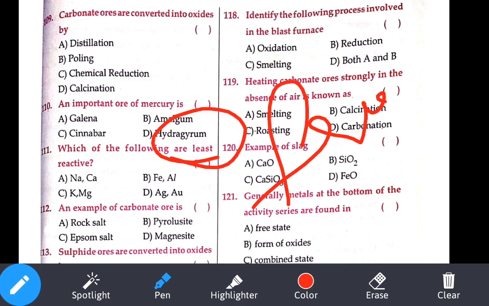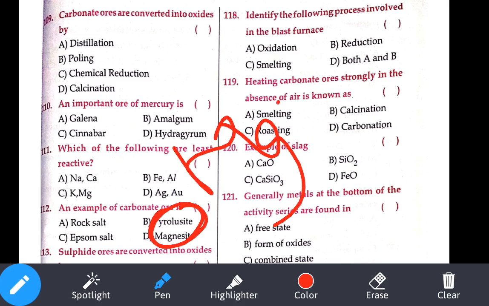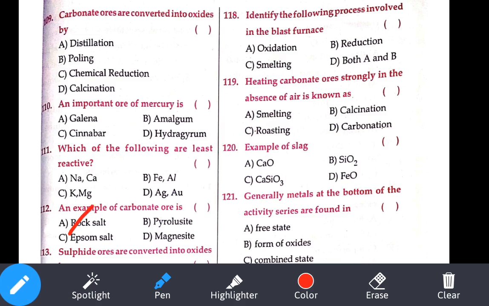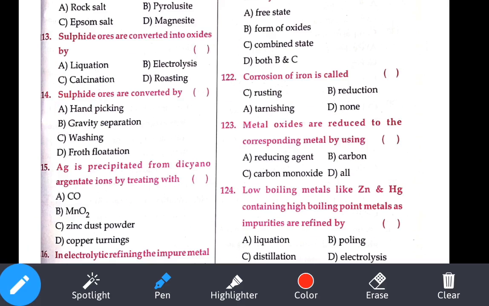An example for carbonate ore. See, magnesite, I think it is an important one, MgCO3. Rock salt, what is the formula? NaCl. Okay, next one, the 13th one. Sulfide ore is converted into oxide. Sulfide ore means the roasting method.